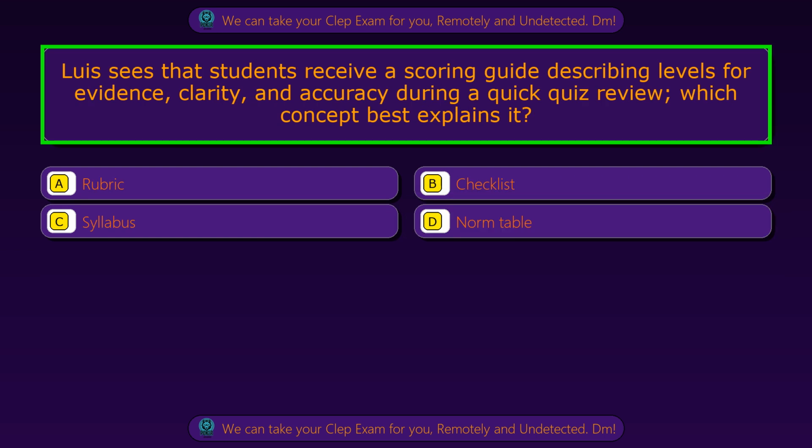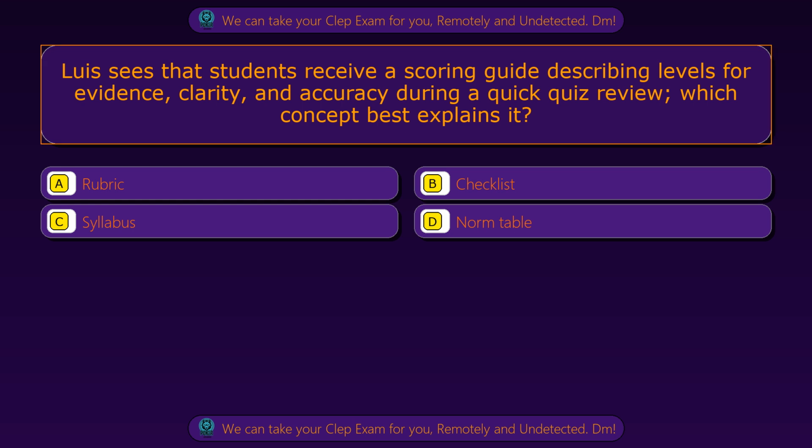Question 60. Luis sees that students receive a scoring guide describing levels for evidence, clarity, and accuracy during a quick quiz review. Which concept best explains it? Option A, rubric. Option B, checklist. Option C, syllabus. Option D, norm table. The correct answer is option A, rubric.